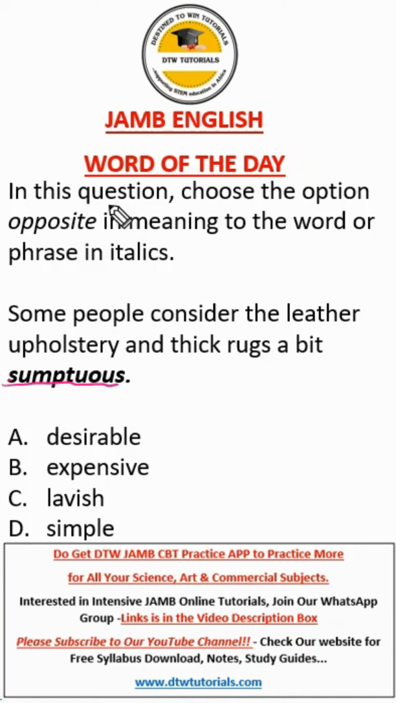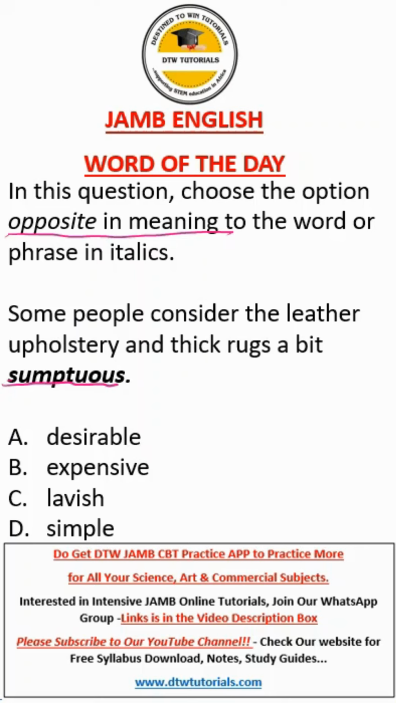Now, our JAMB English word of the day is sumptuous. It says here that we should find the opposite in meaning. The sentence says some people consider the leather upholstery and thick rugs a bit sumptuous. So what's the meaning of sumptuous? We always refer it to a meal, but you can refer it to things. The meaning of sumptuous is expensive, lavish, luxurious.